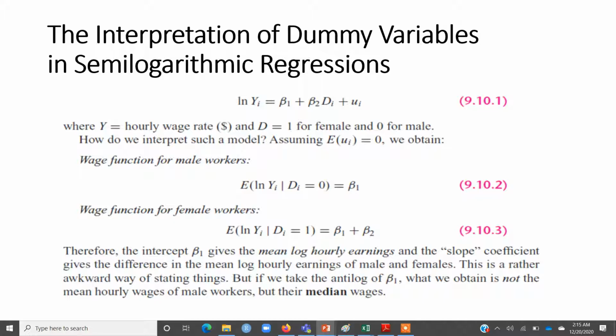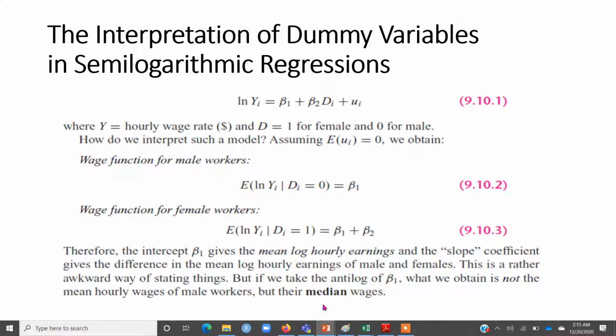One last thing is the interpretation. If the dummy variable is introduced in a regression where the dependent variable is in log form, the only thing you have to keep in mind is that if there is a log on the dependent variable, then the beta 2 coefficient is not interpreted as the arithmetic mean difference.